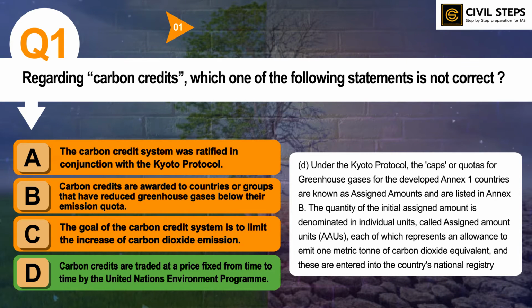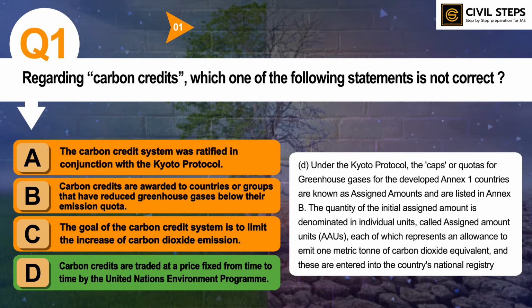So you must be aware of what is a carbon credit system, what is the Kyoto Protocol, what is the convention related to the Kyoto Protocol, and what is the 1992 convention that is related to environment and biodiversity.